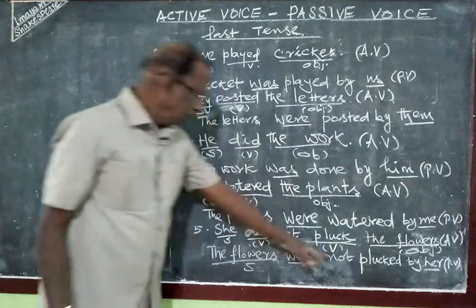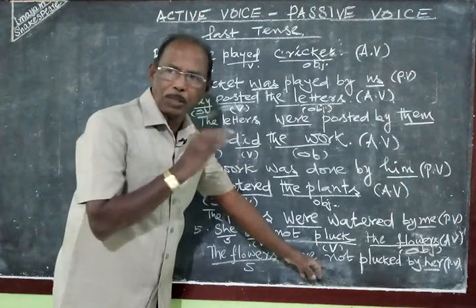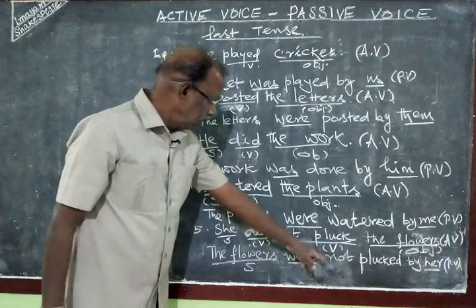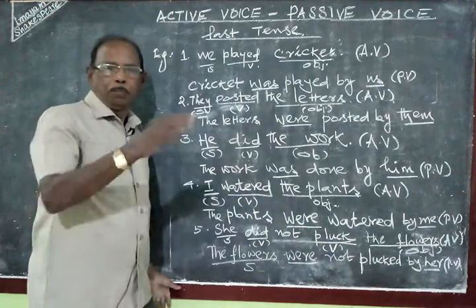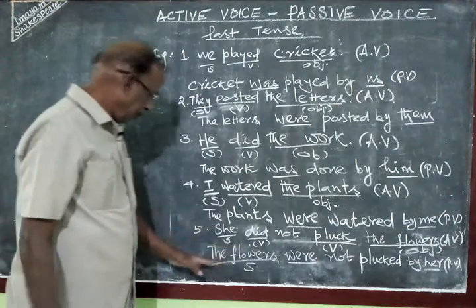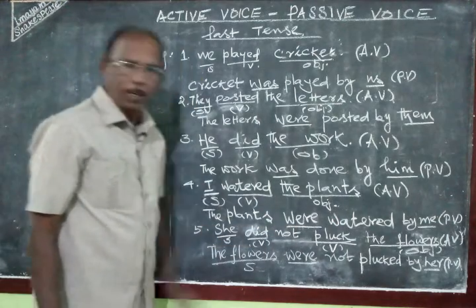Simply you have to use not before the third form of the verb. If not is used in the active voice, in the passive voice we have to add not just before the past participle form of the verb. The flowers were not plucked by her.